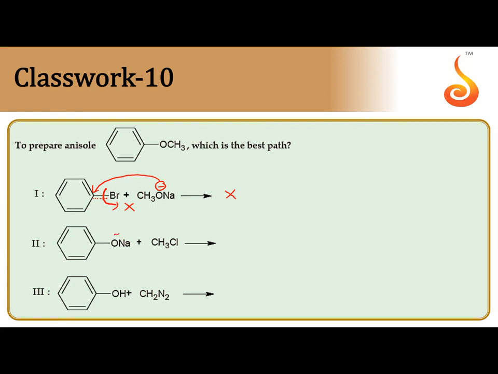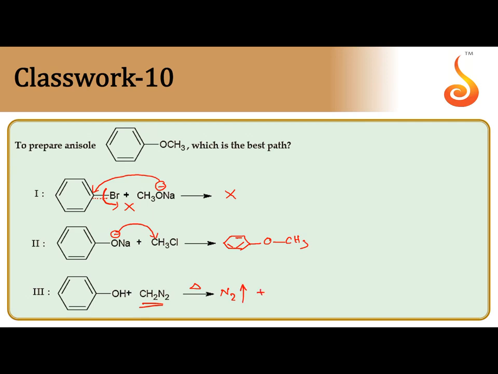Next one, phenoxide ion is the attacking nucleophile. Easily it attacks at the electrophilic carbon and Cl minus is removed to get anisole. The third one also, CH2, this is highly unstable, but a heating symbol should be there. N2 gas is escaped.